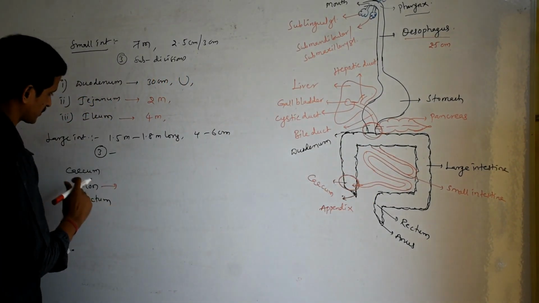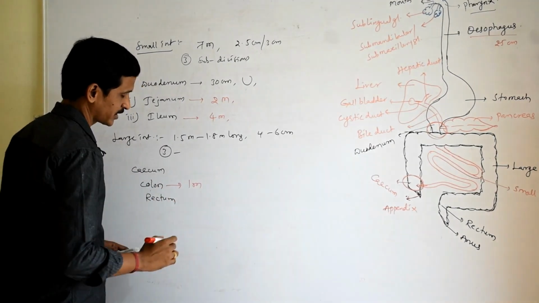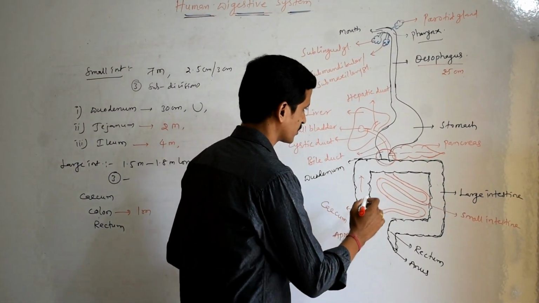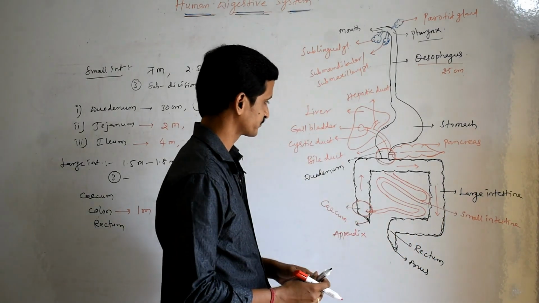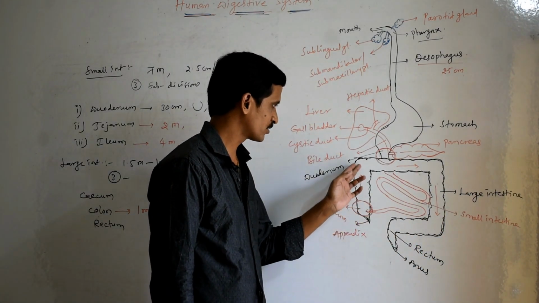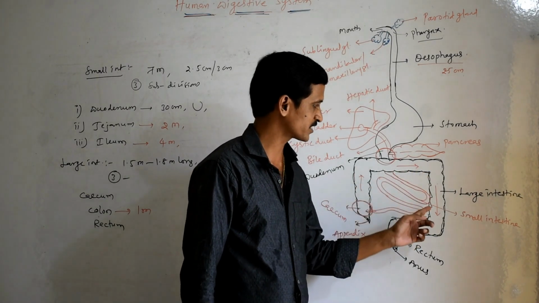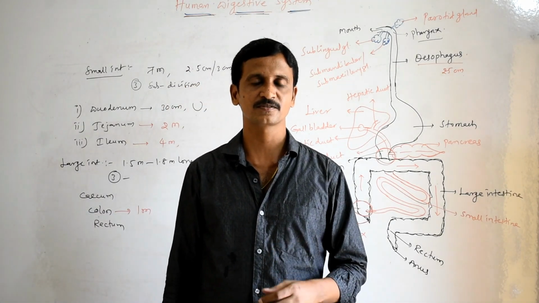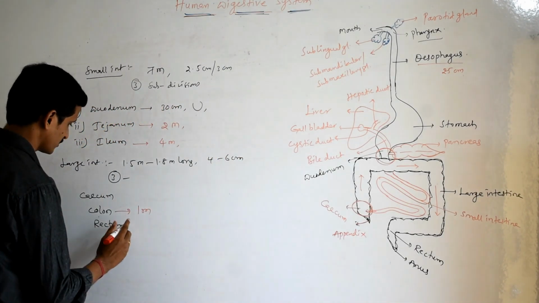The second part of the large intestine is called colon. This is more than 1 meter, and is divided into ascending colon, transverse colon and descending colon. They are responsible for absorption of water and other useful substances. Then the last part is rectum.